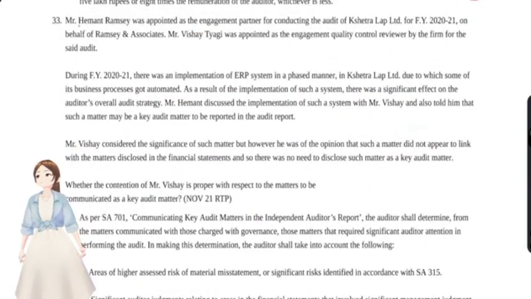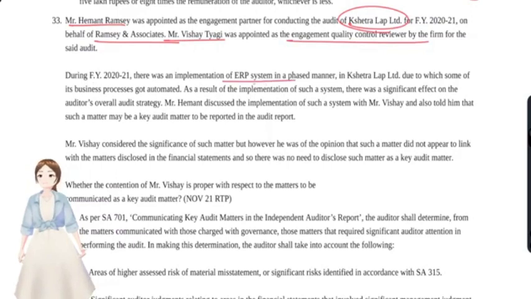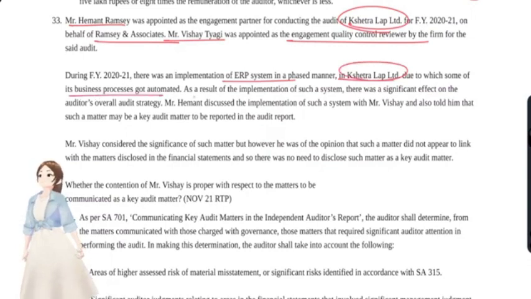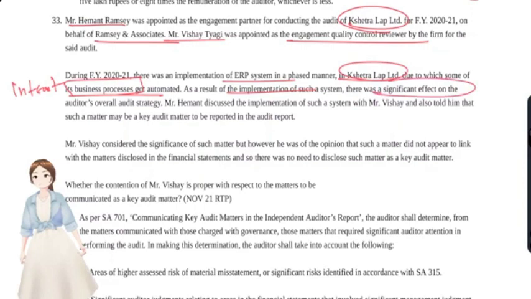Now we'll see our next question. Mr. H. Ramsey was appointed as an engagement partner for conducting audit of K Limited on behalf of his audit firm Ramsey and Associates. Mr. V. Tyagi was appointed as an EQCR for the firm. There has been implementation of an ERP system, that is a financial information system, in a phased manner in that company, due to which some of its business processes got automated. Business process is internal controls.